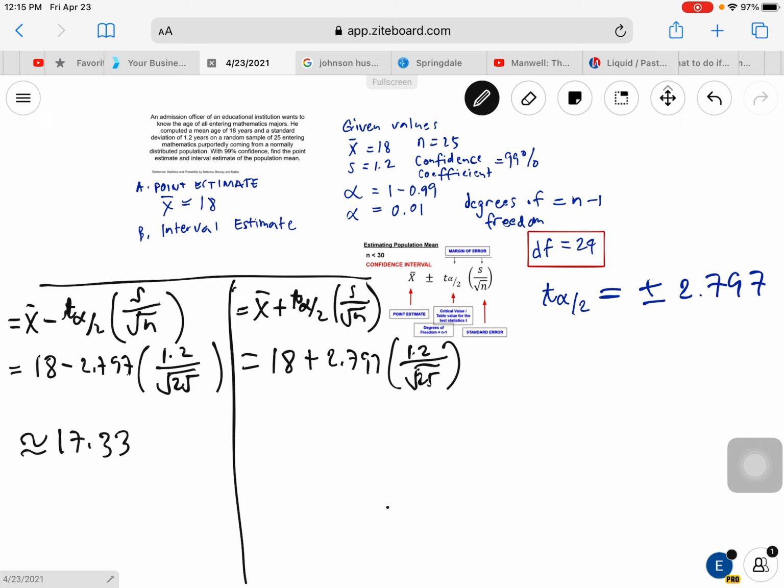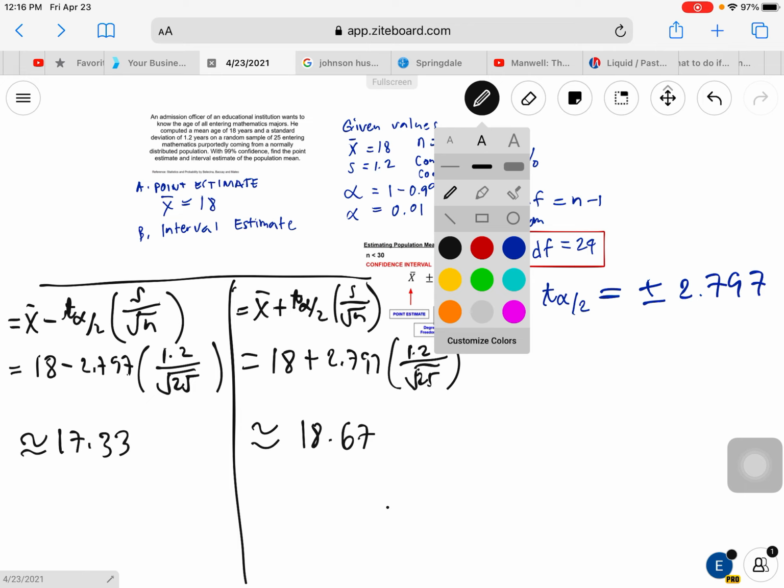And the other side is approximately 18.67. Okay, that's going to be our answer already. Now we have to write it in a complete sentence.